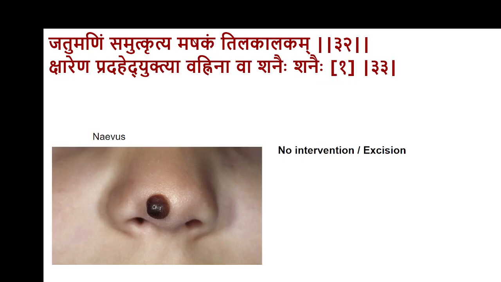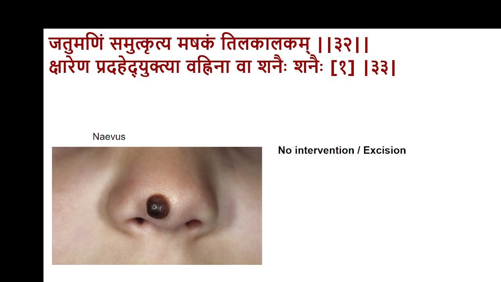Then Jatumanim Samskritya Mashakam Tilakalakam Ksharena Prathayitva Vanyana Bashanehi Shanehi. Jatumani, Mashaka, Tilakalaka. These are all the different types of Nevi depending upon the size. Sushruta has named them with different names. And in all those conditions, Sushruta has suggested Ksharakarma or Agnikarma. But from the current point of view, I would prefer either no intervention or excision.